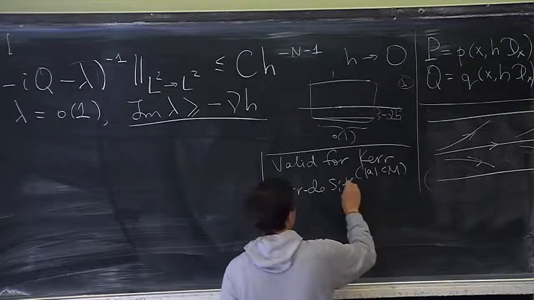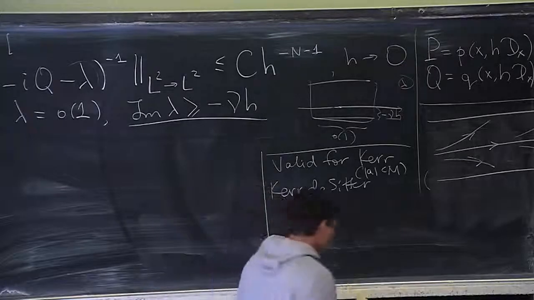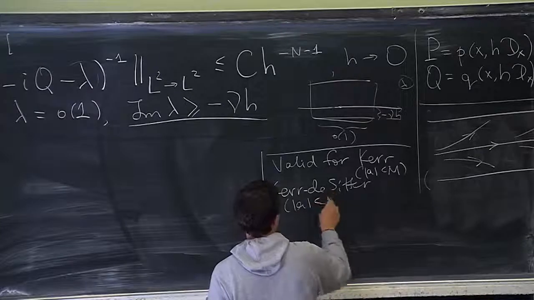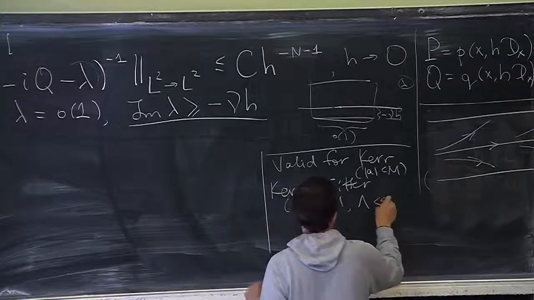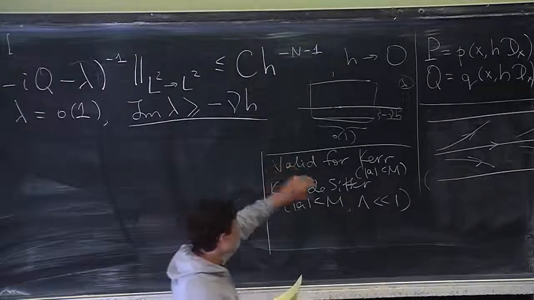So that requires some verification, which is an exercise in ODE theory, if you want. And Kerr-de Sitter, also the full subextremal range, well, for small values of the cosmological constant. There could be some weird cases.